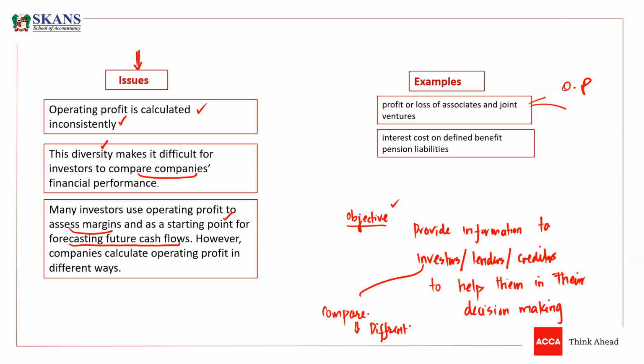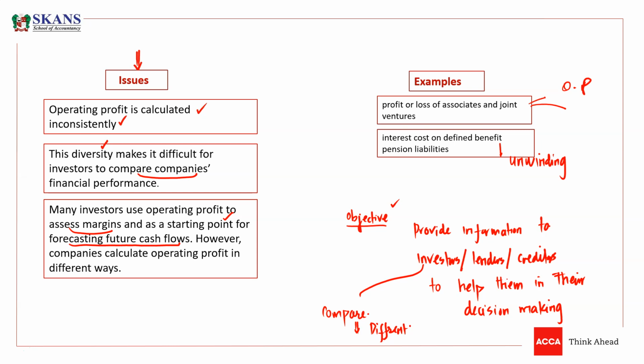profits or not. In the same way, there is again an issue with interest cost on defined benefit pension liabilities. We call it unwinding of interest as well. So some companies are treating this unwinding in the operating profit calculations, and some companies are not using this unwinding in operating profits.